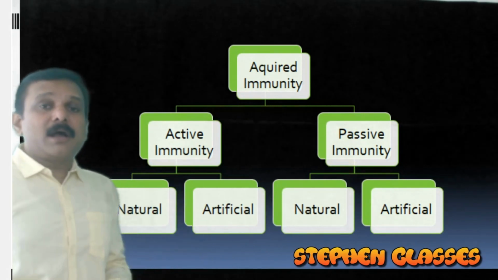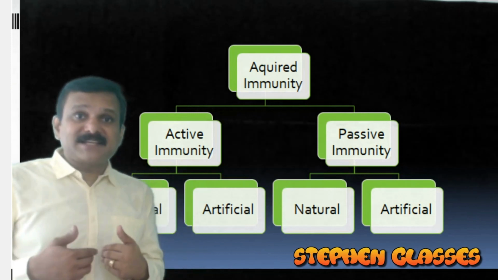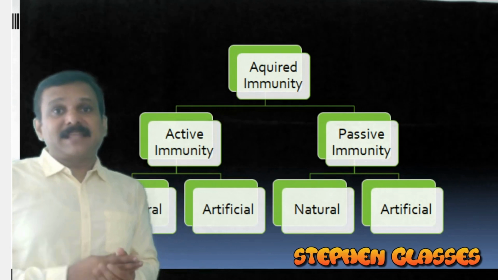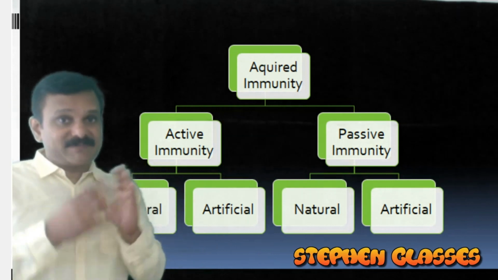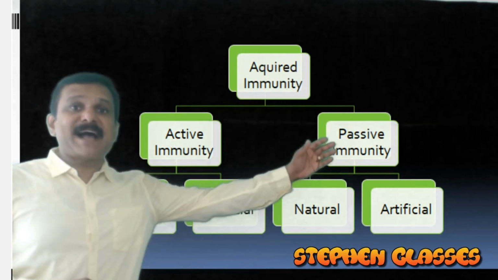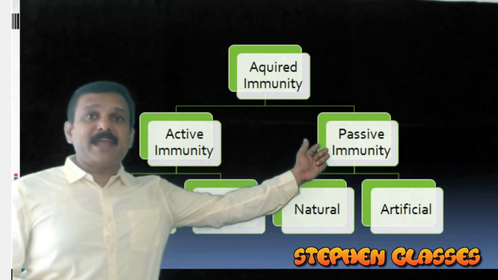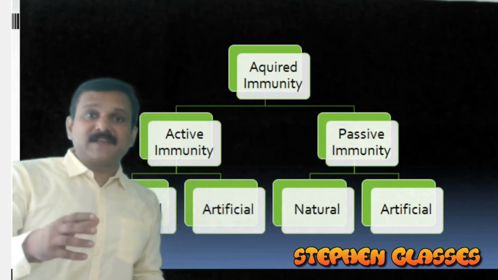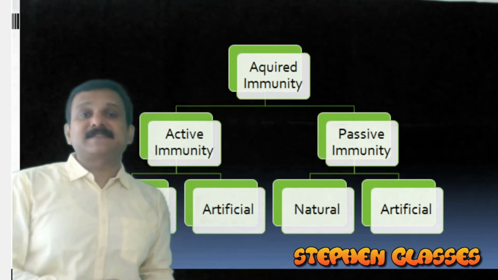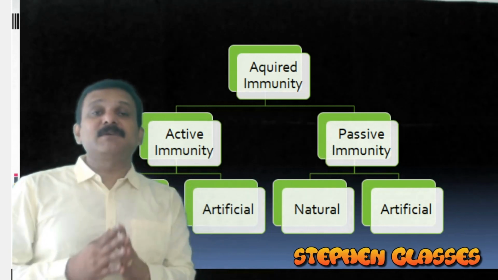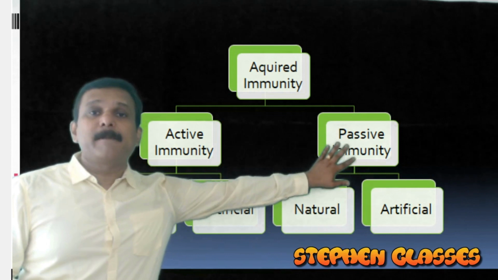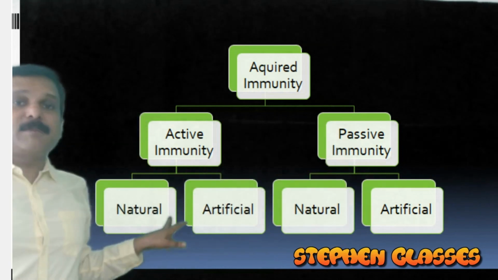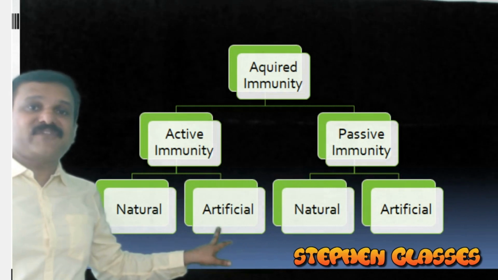So when by the entry of antigens, an organism produces antibodies against it, that type of immunity is called active immunity. But in the case of passive immunity, there will be entry of ready-made antibodies. When ready-made antibodies are entering into an organism, and when that is responsible for immunity, then it is called passive immunity. In both cases, you can learn about the natural as well as artificial.